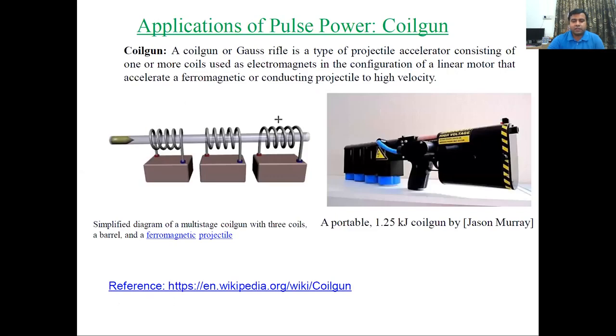So this is the coil gun. It is also known as a Gauss rifle. It is a type of projectile accelerator consisting of one or more coils like this, used as electromagnets in the configuration of a linear motor that accelerates a ferromagnetic or conducting projectile to high velocity.